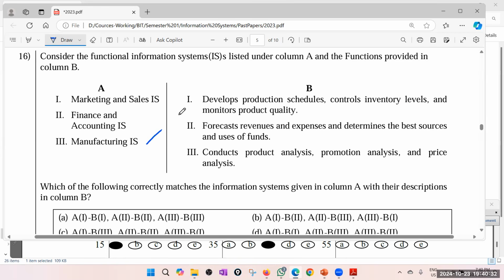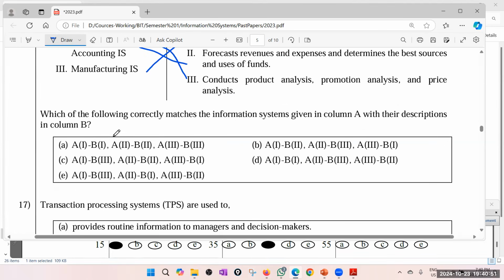So that must be manufacturing. Forecast revenues and expenses and determine the best sources and uses of funds. Definitely finance and accounting, right? Conduct product analysis, promotion analysis, marketing. 1, 3, 3, 1. That is C. 16 is C.